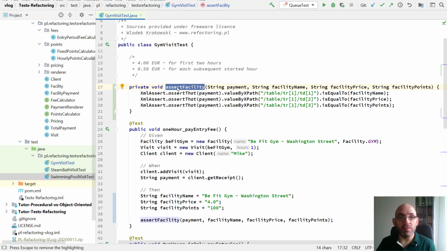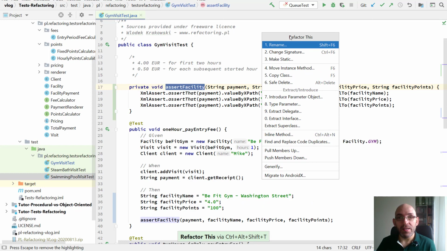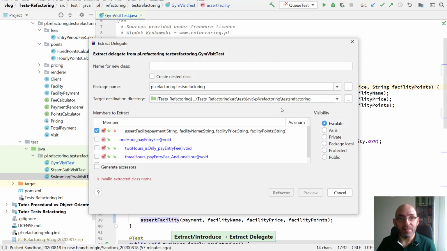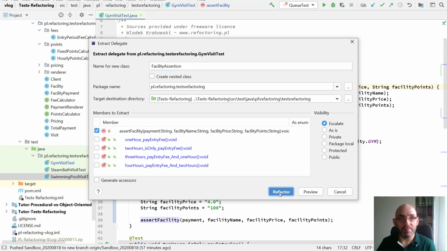When you go into the big refactoring menu on Mac under Ctrl-T, here Ctrl-Alt-Shift-T, you can find extract delegate. So the name of the class will be facility assertion. It contains this method. Let's click refactor.